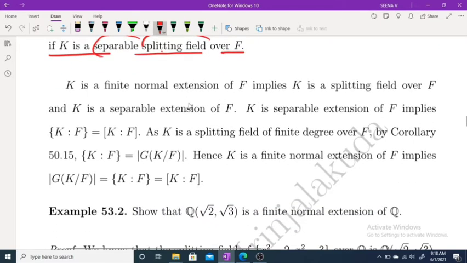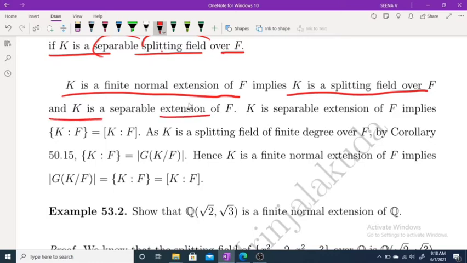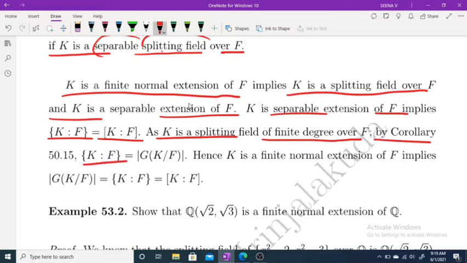The next one: K is a finite normal extension of F implies K is a splitting field over F and K is a separable extension of F. K is a separable extension of F implies the index of K over F is equal to the degree of K over F. As K is a splitting field of finite degree over F by the above corollary, the index of K over F is equal to the cardinality of G(K/F).